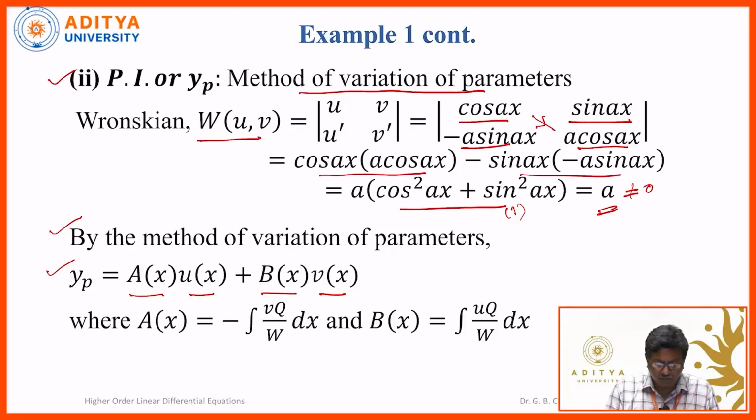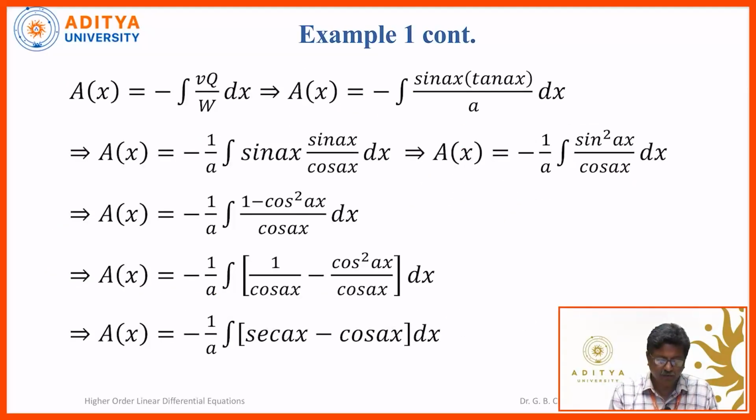So we have A of x is equal to minus integral vq by w dx, and B of x is equal to integral uq by w dx. So substituting these functions, we find A and B. So A is equal to minus integral, v is the function in yc, which is sin ax, this is v, and q is the right hand side, which is tan ax, and w is a. So minus integral sin ax tan ax by a dx.